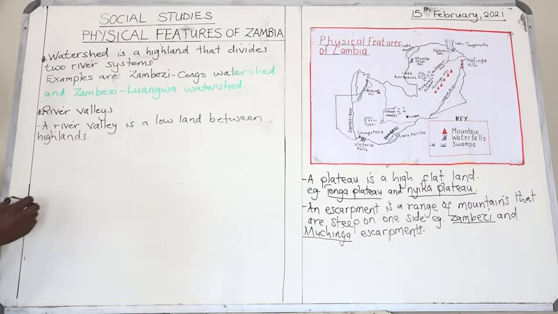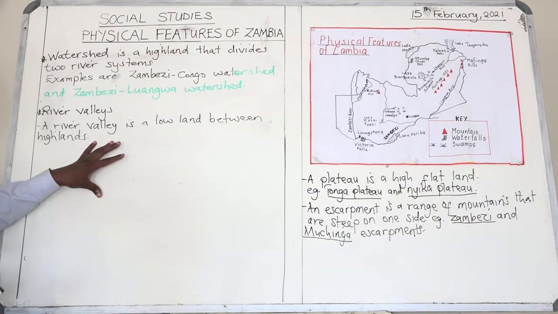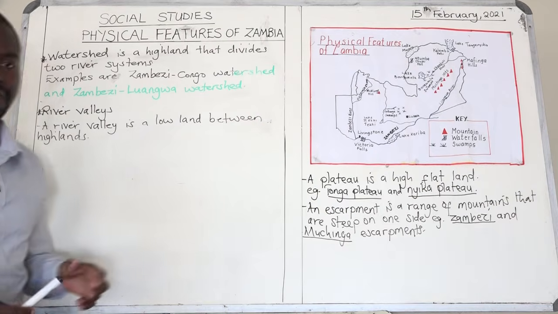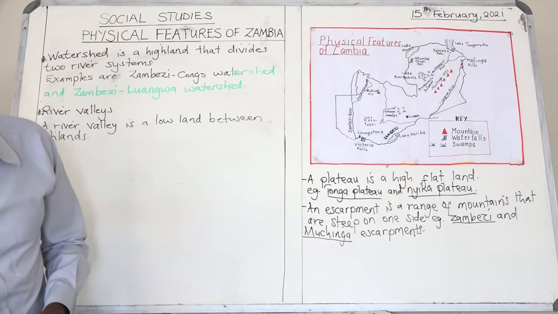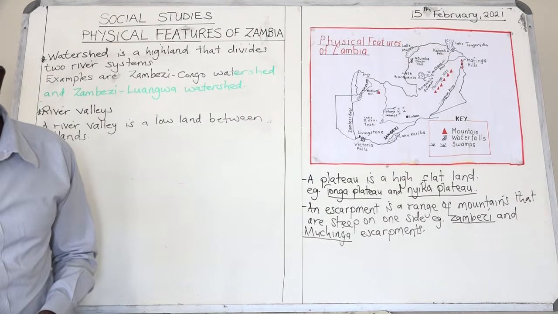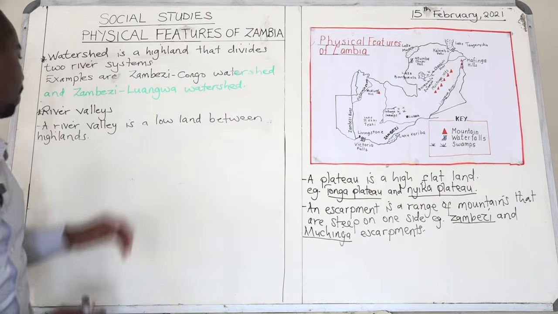Okay, a river valley is a lowland between highlands. So in Zambia, boys and girls must understand that some parts have river valleys. For example, we have the Luangwa Valley in Eastern Province and the Zambezi Valley.